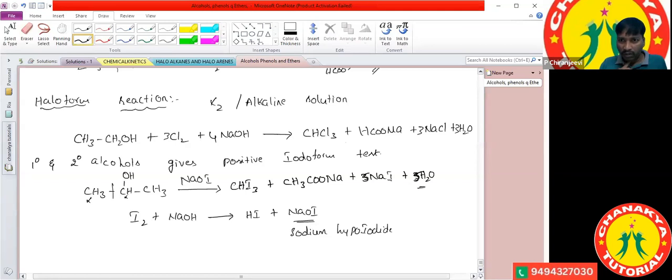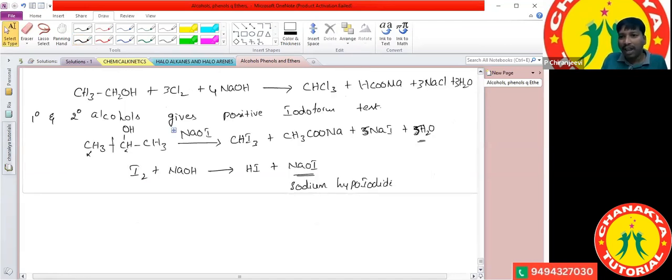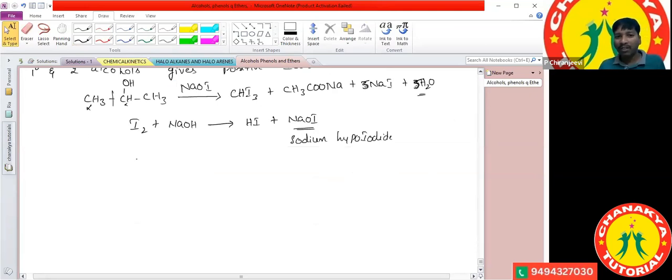Got it? The same reaction we are using for aldehydes and ketones also, Aditi. Sir, which aldehydes? The aldehydes which contain the methyl group. The alpha carbon has to be a methyl group. Sometimes they ask the question, which of the following compounds gives a positive iodoform test?